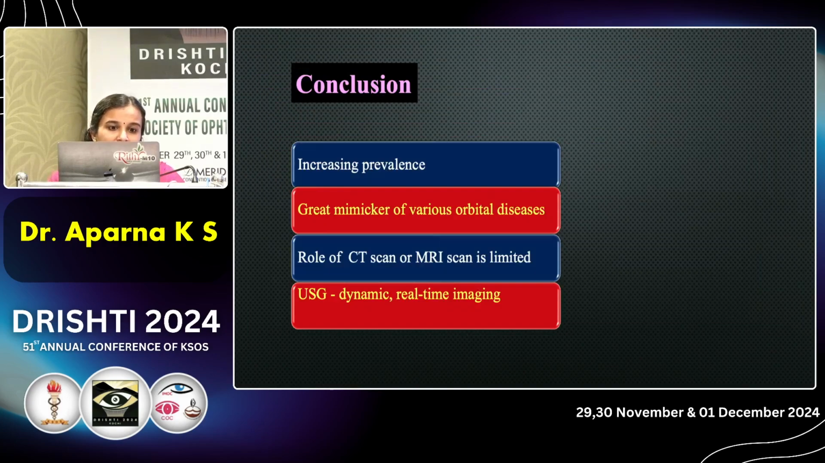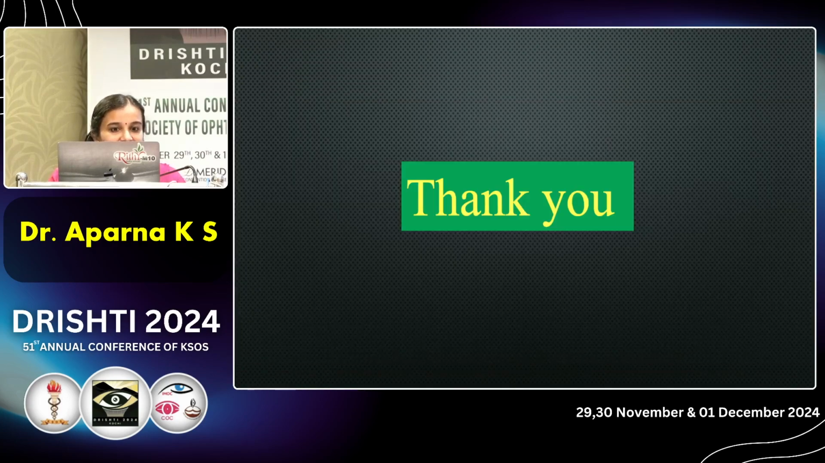So to conclude, there is an increasing prevalence of dirofilariasis due to the changing epidemiological and environmental conditions. It is a great mimicker of orbital swelling due to various reasons. So we have to keep it as a differential diagnosis of orbital cellulitis, especially with an on and off pattern of presentation. Role of CT scan or MRI scan is limited, but USG has a potential role as it provides dynamic real-time imaging. These are my references. Thank you.